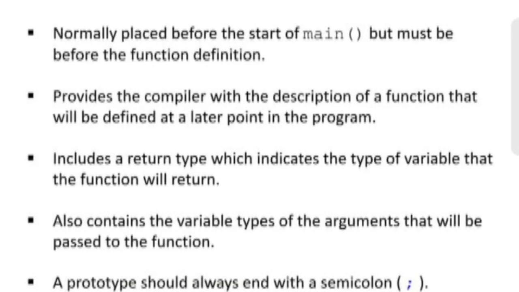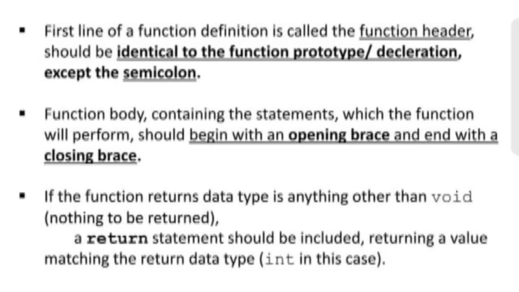C function prototypes are normally placed before the start of main braces, but must be before the function definition. They provide the compiler with the description of a function that will be defined at a later point in the program. They include a return type which indicates the type of variable that the function will return. A prototype should always end with a semicolon.